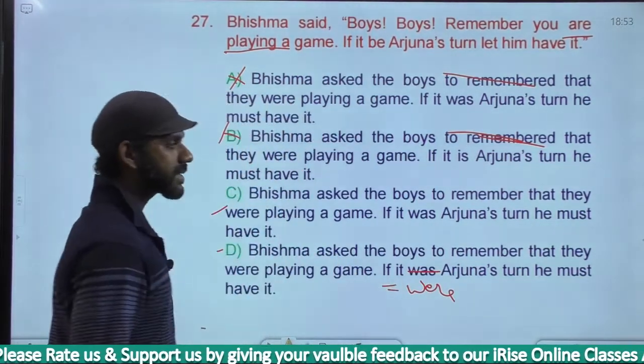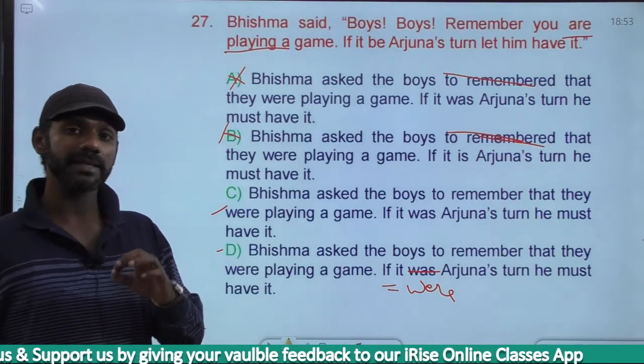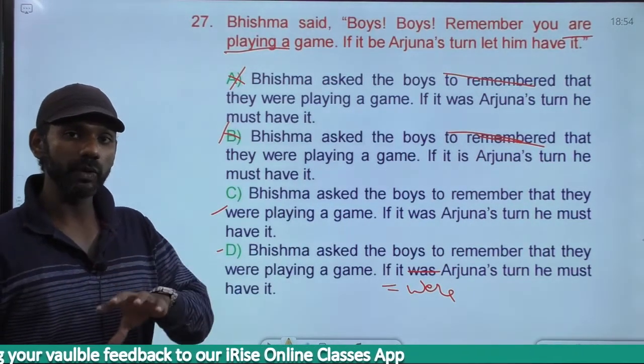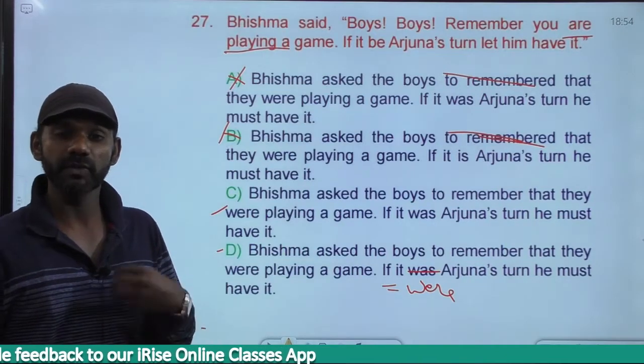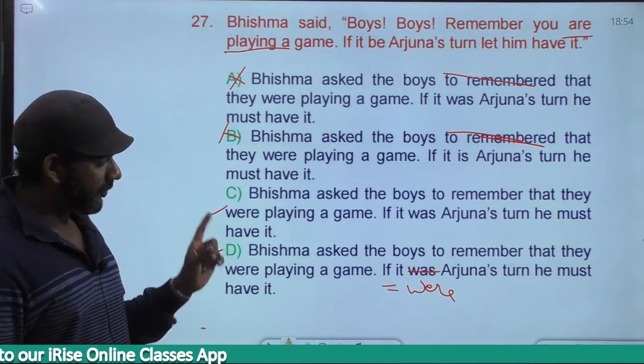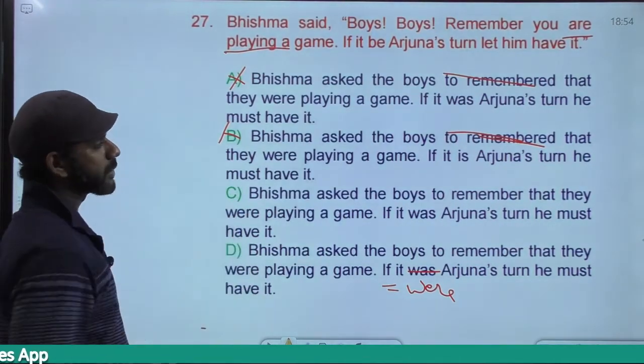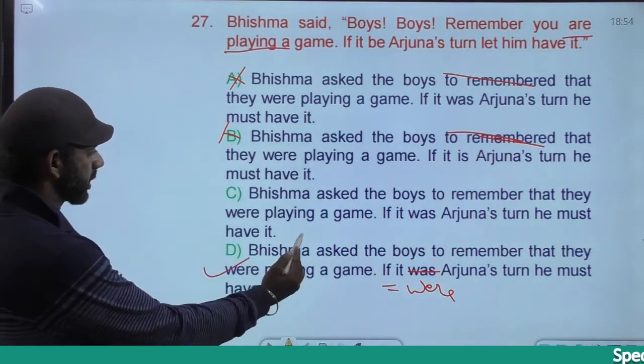If means imaginary state. In the imaginary state, we use the subjunctive mood with all nouns and pronouns. No matter whether the noun or pronoun is singular or plural, we have to use were and not was. So if it was is wrong, it must be if it were. I think that is the only difference you can find between these two options. The answer must be option D.